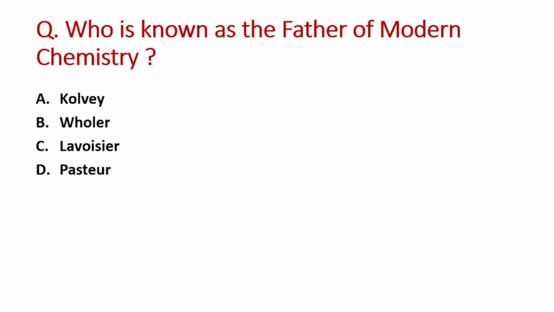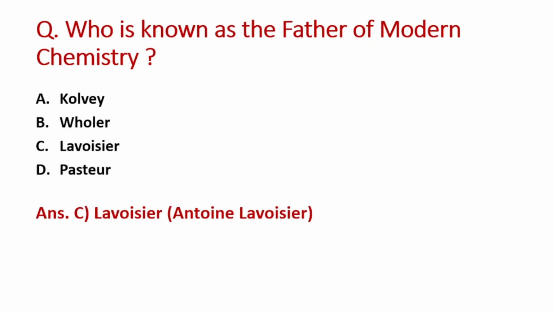Next question is, who is known as the father of modern chemistry? A option is Colvey, B is Wohler, C option is Lavoisier and D option is Pasteur. So right answer is option C, that is Lavoisier.